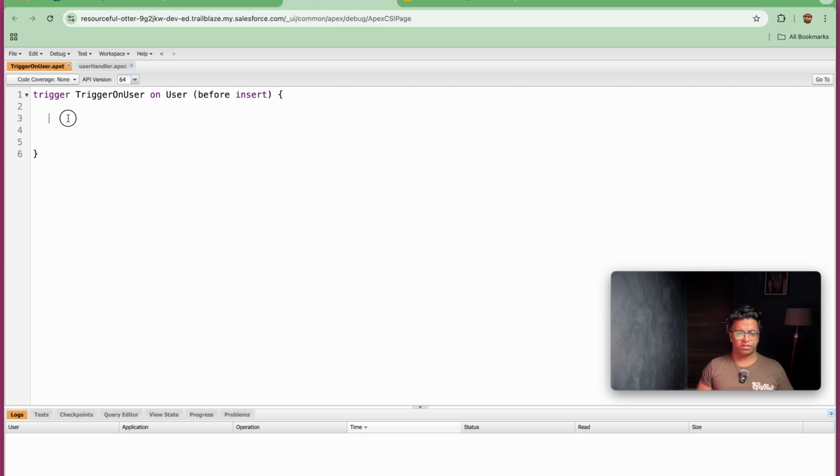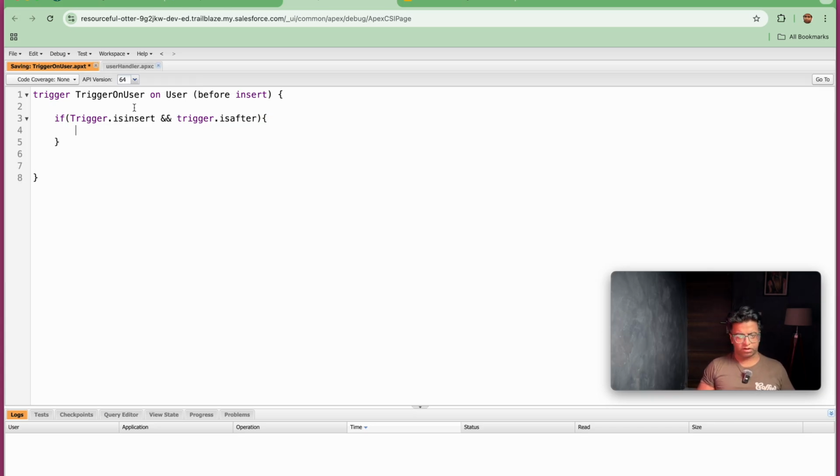So let's start with the before insert. I will be adding Trigger.isInsert and Trigger.isBefore.